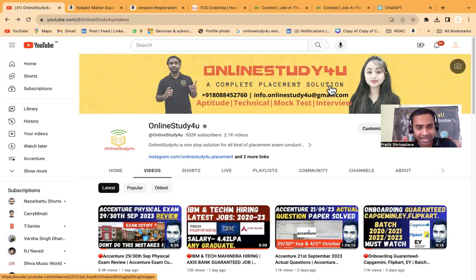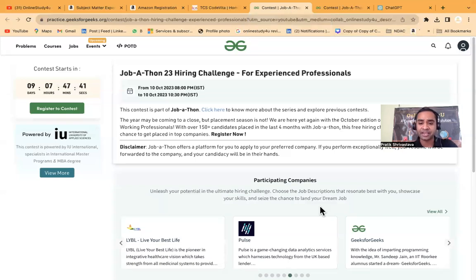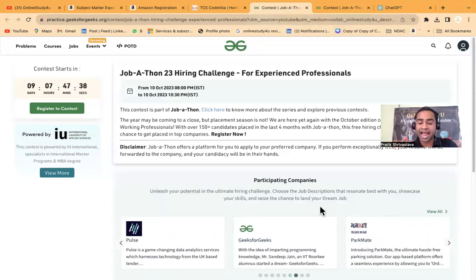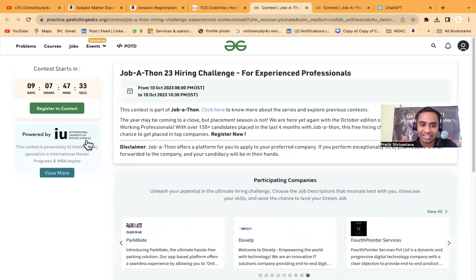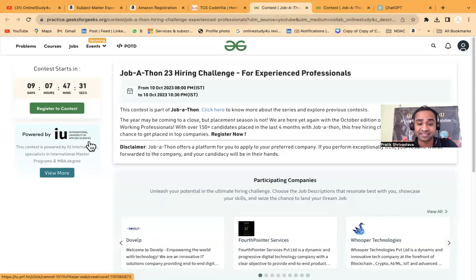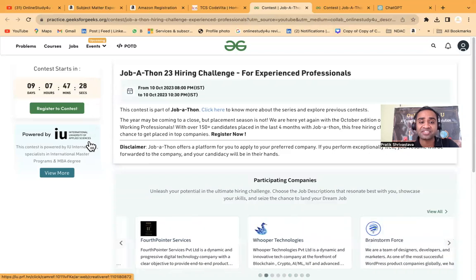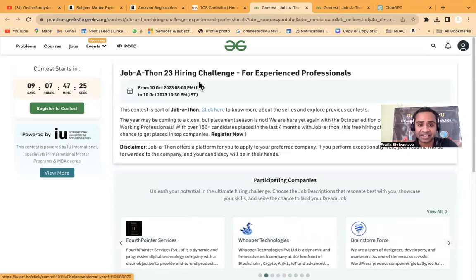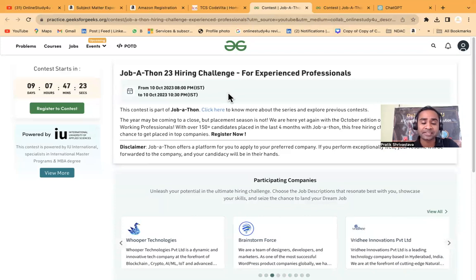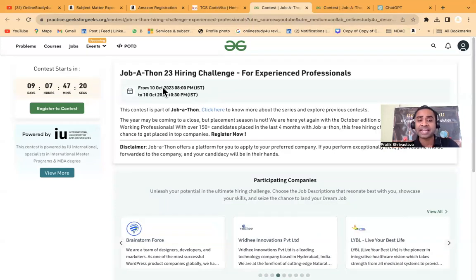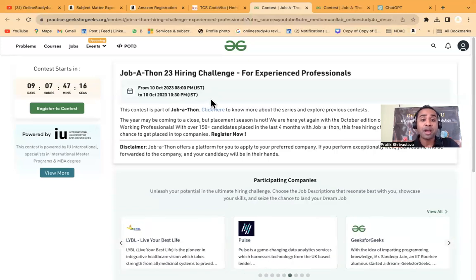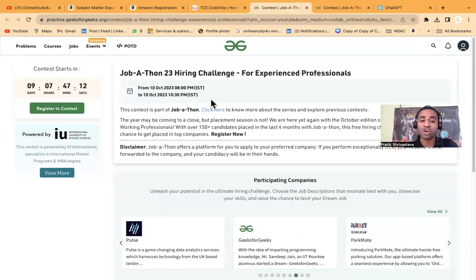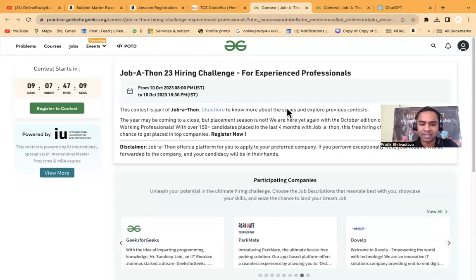Friends, one more update before I proceed with TCS and Amazon registration. Gigs for Gigs, you must be knowing. Gigs for Gigs has come up with an amazing hiring challenge, that is Jobathon 23, powered by IU, International University of Applied Sciences. Friends, in total 9 companies are hiring, and this is the October month mega jobathon, which is on 10th of October, 8 p.m. to 10:30 p.m. IST. And friends, this is a 2.5 hours long jobathon hiring challenge for experienced candidates.